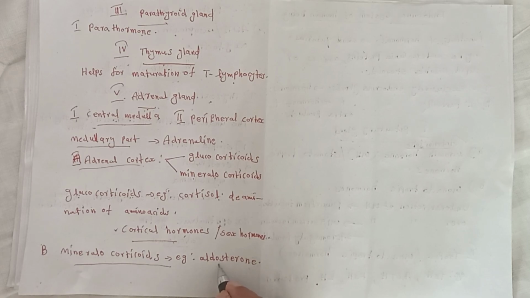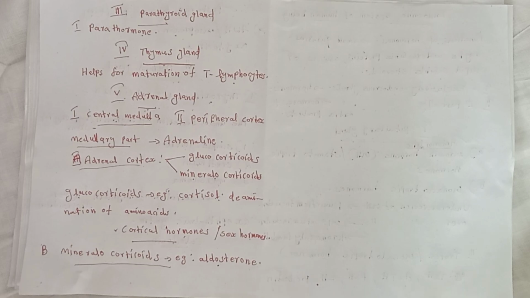This aldosterone hormone is concerned with water retention, that means maintenance, and reabsorption of sodium and potassium ions through nephrons, that is kidney tubules.